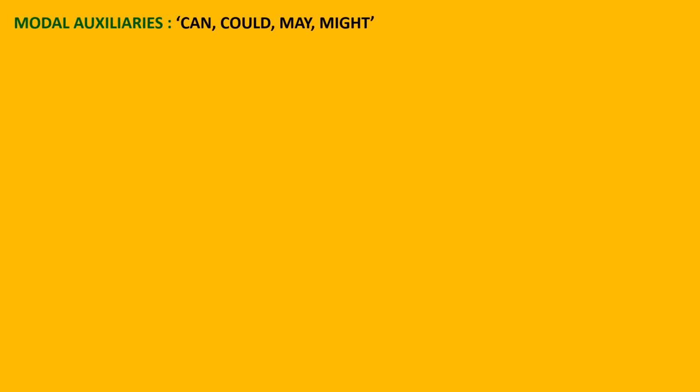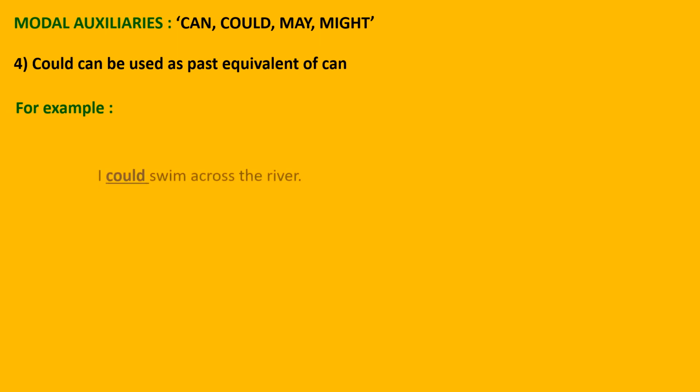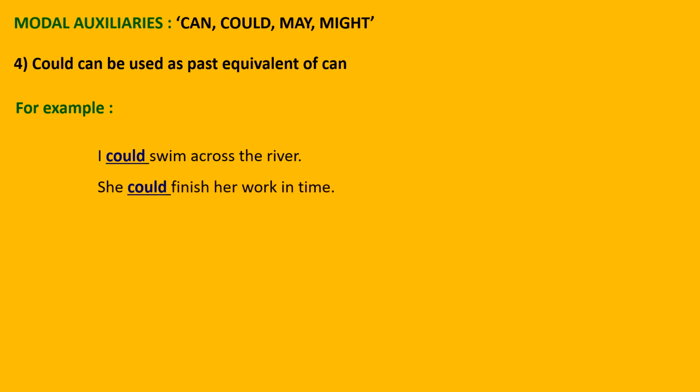Could is used as the past of can, the past equivalent of can. I can swim across the river. The past will be I could swim across the river. That means I have done it. She could finish her work on time. Means she has finished the work on time.